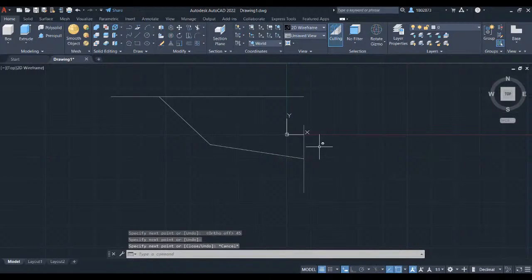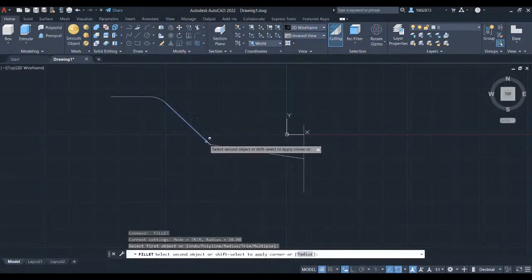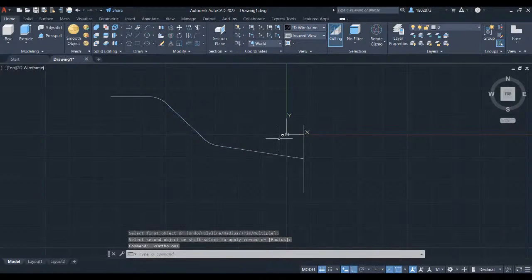Let's create a fillet to this sketch. Press F and press enter. Press R for radius. And let's key in 10. Press enter. Select the two lines. Press space to repeat fillet. Press F8 to enable again the ortho.